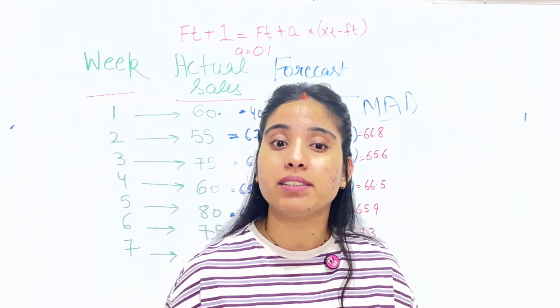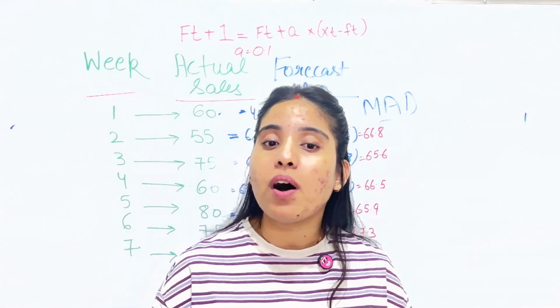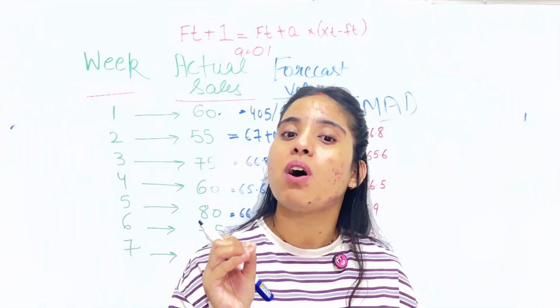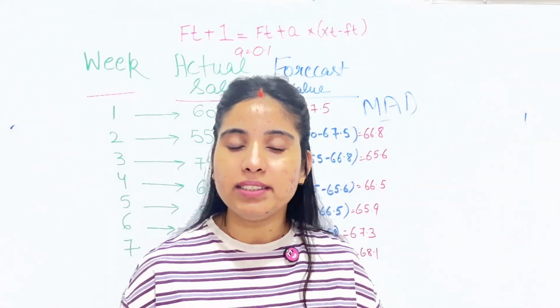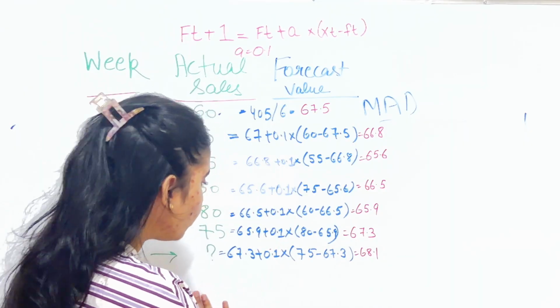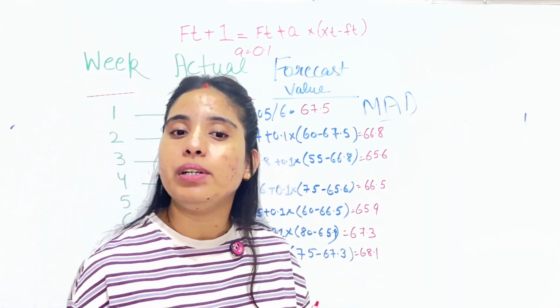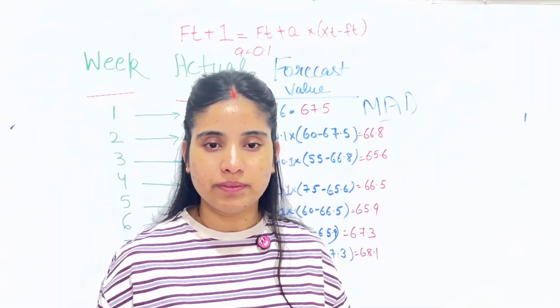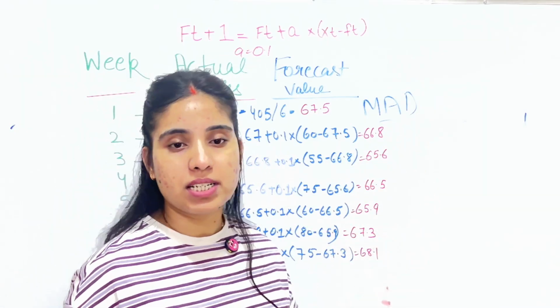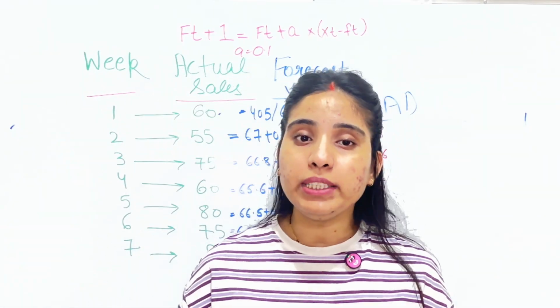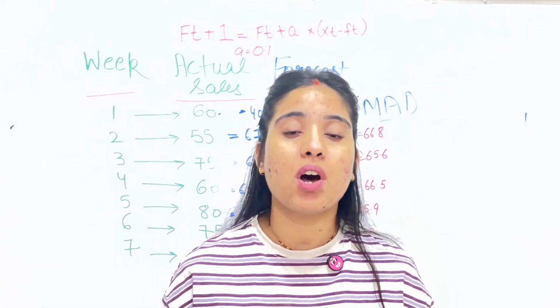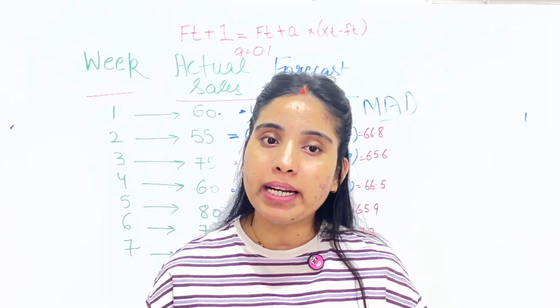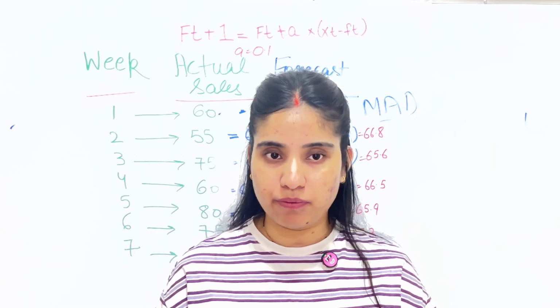5.5 is better because you were only wrong by 5.5 units on average instead of 7. Smaller the error, closer to reality, better the forecast. Simple. I hope you are clear on this term, MAD. One line to remember: MAD tells you how wrong your forecast was on average. Lower the MAD, smaller the mistake, better the forecast.